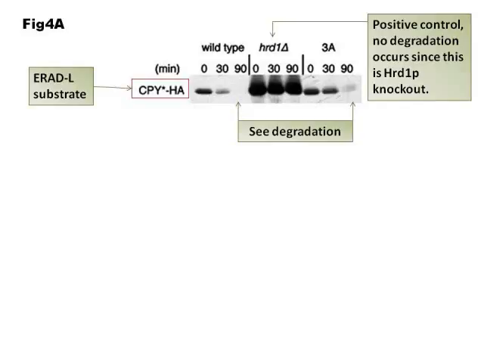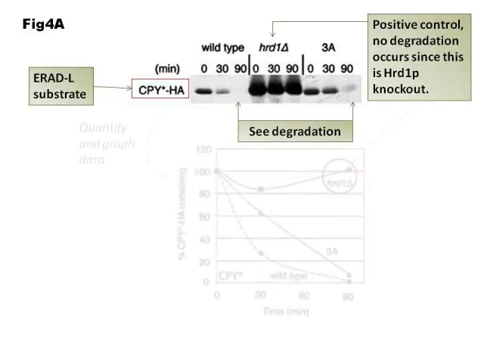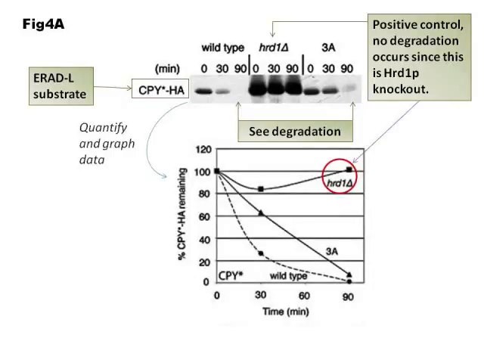In this case, a null strain was used as a positive control for no Hrad. In the gel, we see the degradation that occurs with the wild type and the 3A mutant Hrd1p protein. This is indicated by the decrease in intensity in the lanes after 90 minutes. On the graph below, it can clearly be seen that the positive control was impaired for the Hrad degradation of the luminal protein, indicated in red.